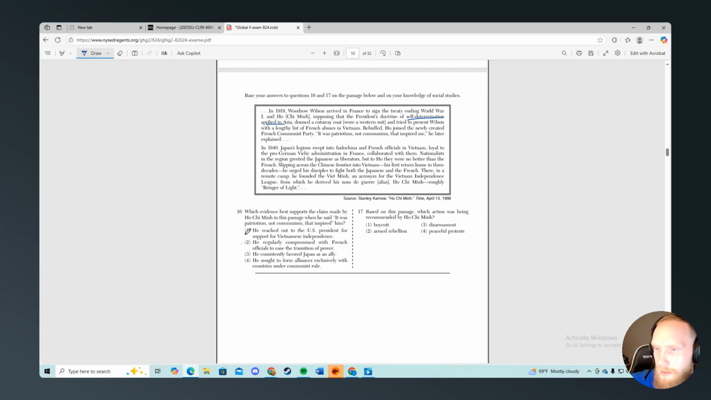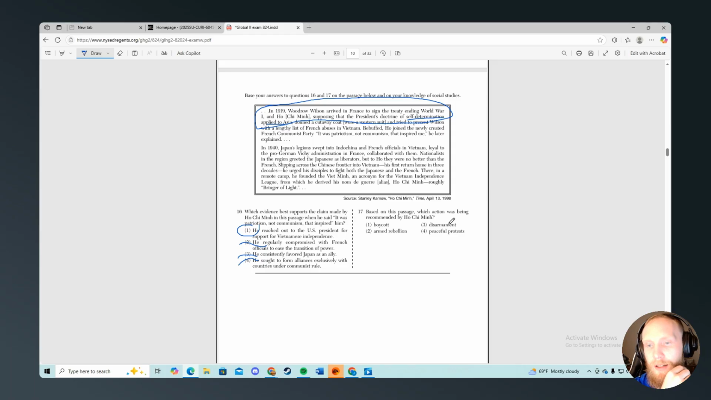Yeah, so it's not that at all. He did not only talk to communists. Did not think of Japan as an ally. He reached out to the U.S. president, because it says it right in the start. He, right here, tried to make friends with Woodrow Wilson.